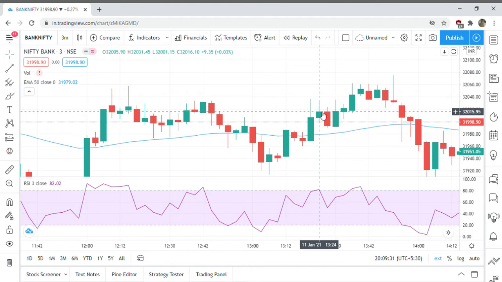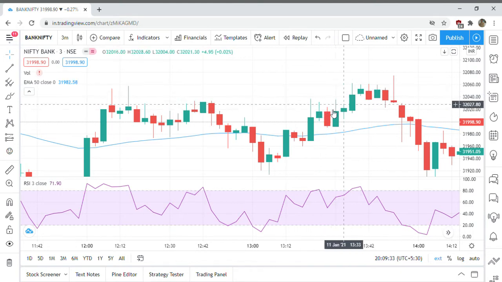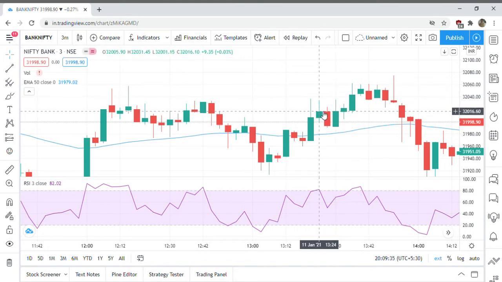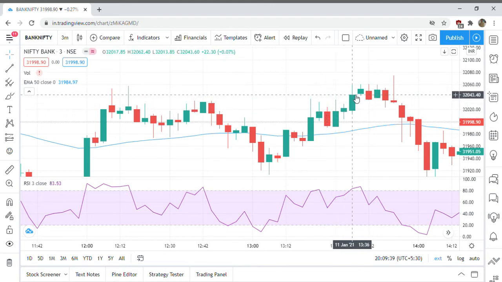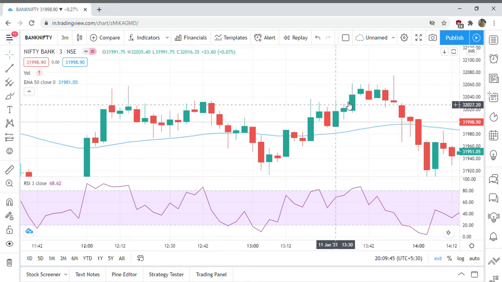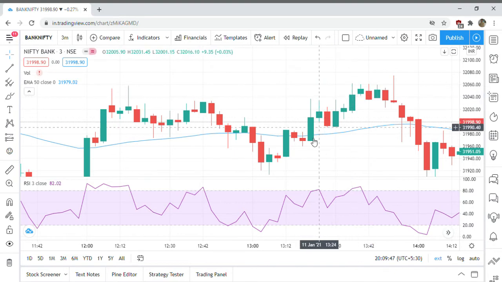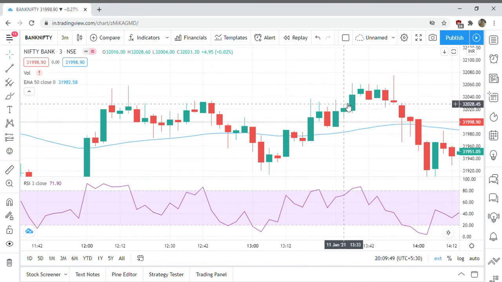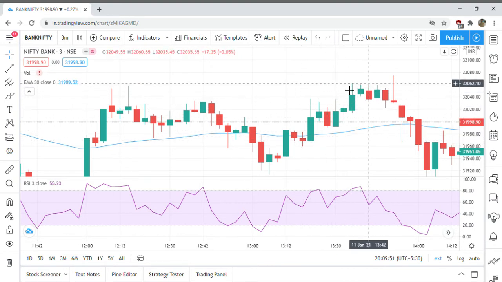Now I will exit 1:1. So my target would be somewhere here. This would be my target. I exit here. My entry is here. My exit is here. And my stop loss is here. So you can backtest this.